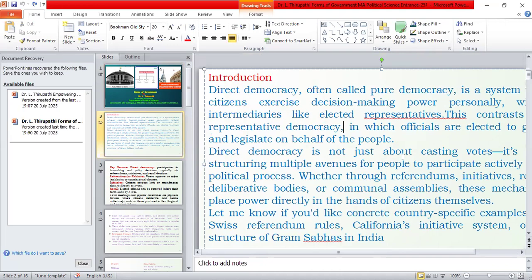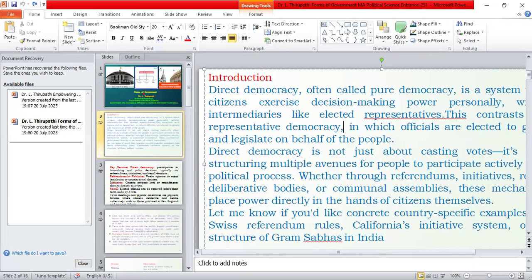The other form of democracy is indirect democracy. For example, in India, which type of democracy do we have? We have indirect democracy, also known as representative democracy. That means the people elect representatives on behalf of them. That's why the Indian type of democracy is called a representative democracy or indirect democracy.